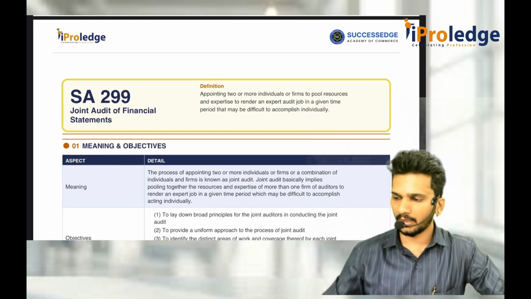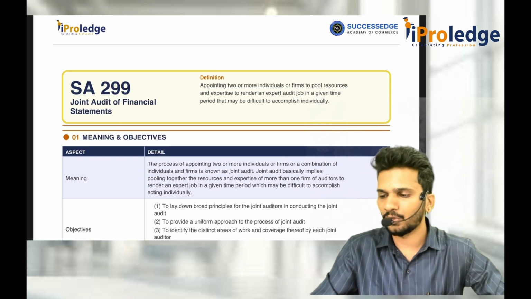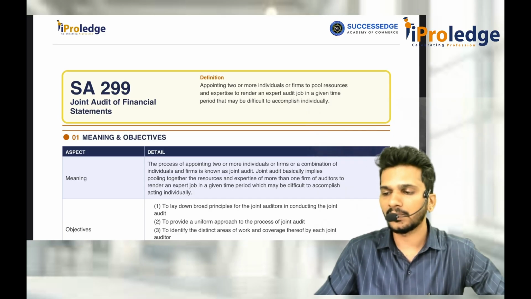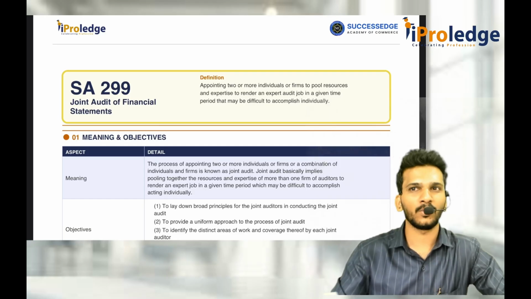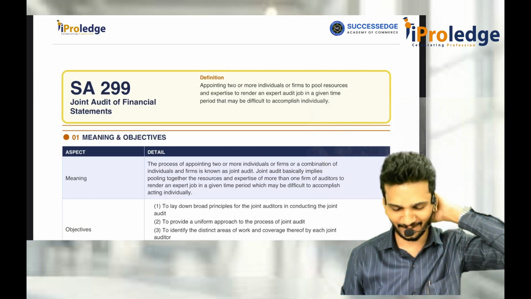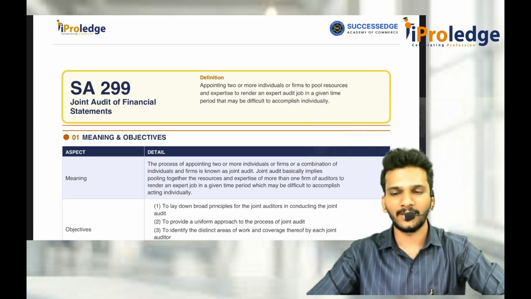So SA 299, the name itself says joint audit of financial statements. If you look at 299, 99 is together. That is why auditor and auditor are also together. Joint audit of financial statements, 299. So what is joint audit of financial statements?